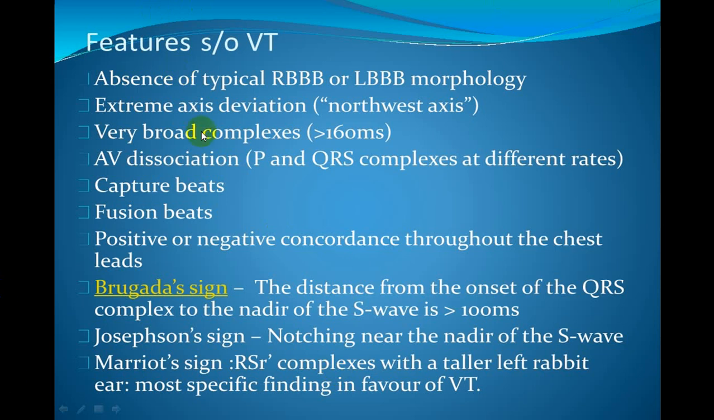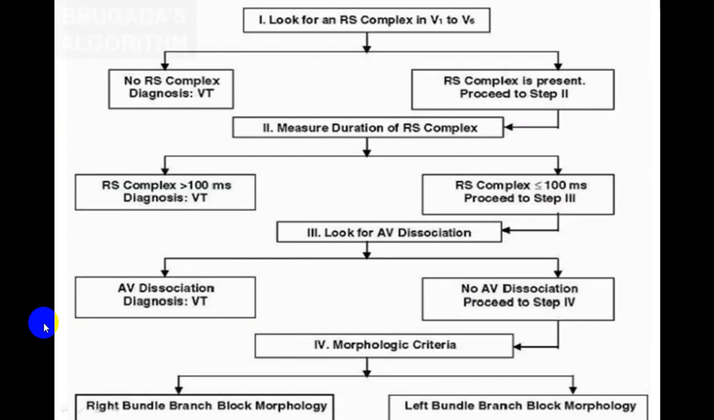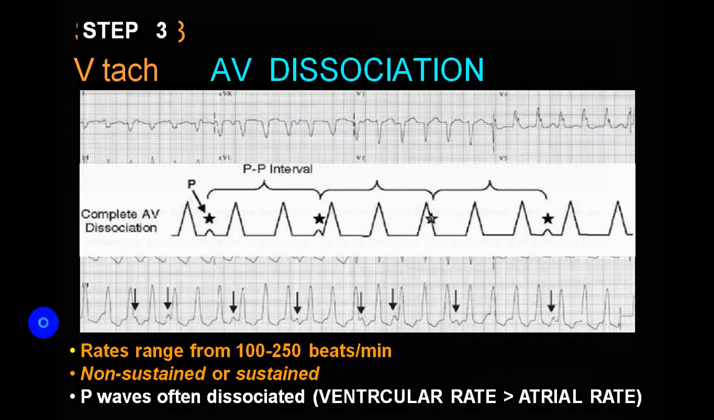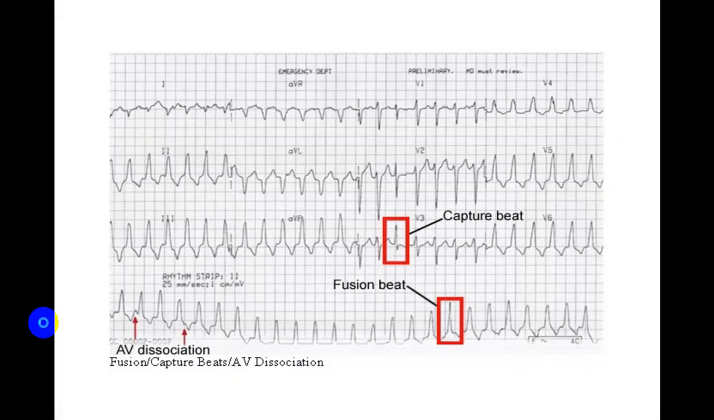We call it the Marriott sign. If there is a left rabbit ear pattern, that is, the first R wave is taller, the S wave is deeper, and the second R wave is small, it is in favor of VT. This sign, if you can demonstrate it, is the best way. It is in favor of VT. So try to look for that sign, and that is what we call step 4.